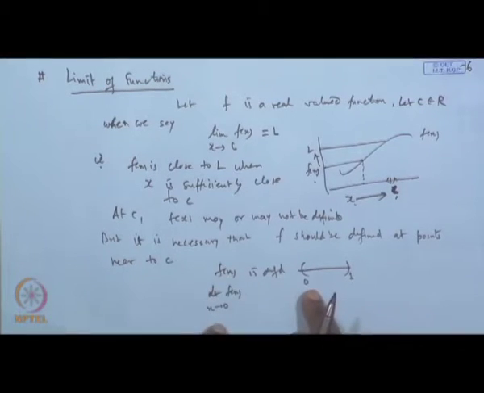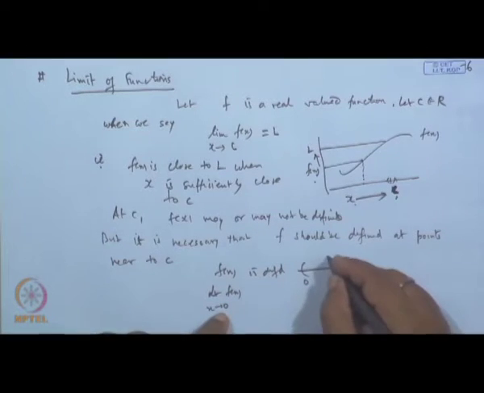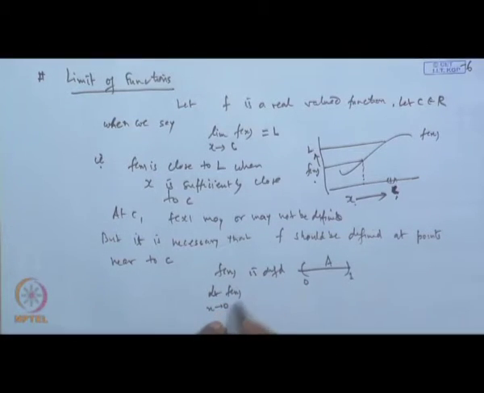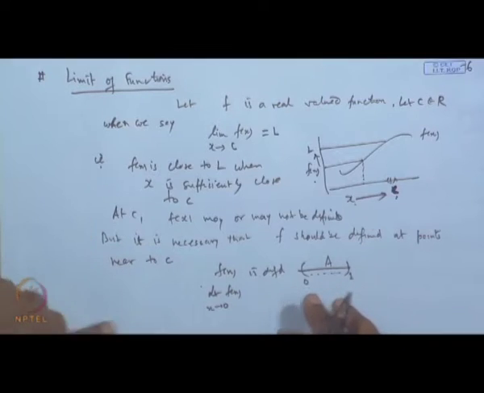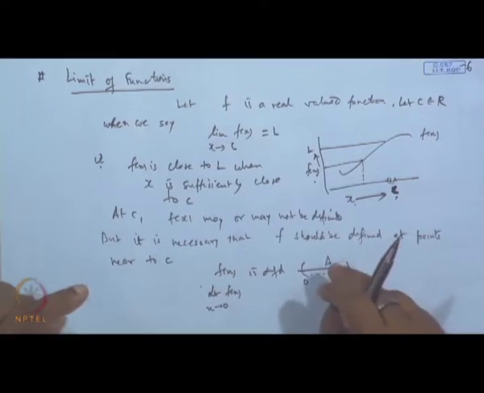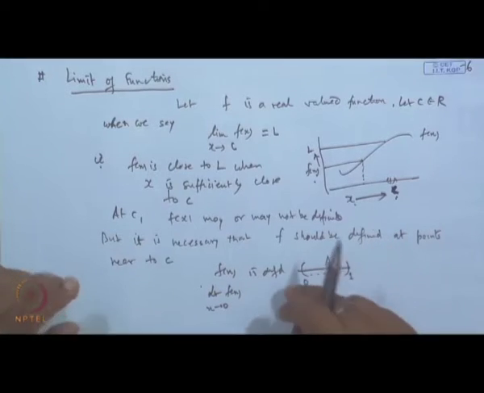Though the function is not defined at 0, so the 0 point is not available in the set A, still this has a meaning, because the function is defined at every point in the interval near 0. So, the point c may or may not be a point of A, but even then the limit of f(x) is possible, we can ignore that point, whether it is in A or not.